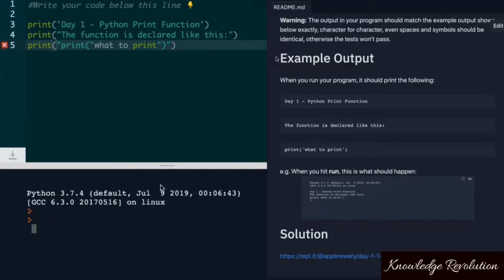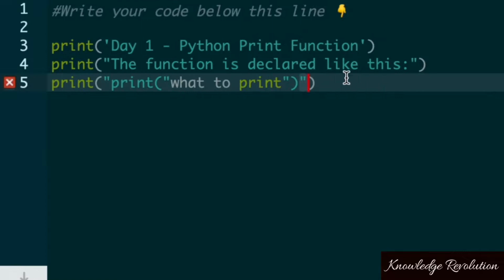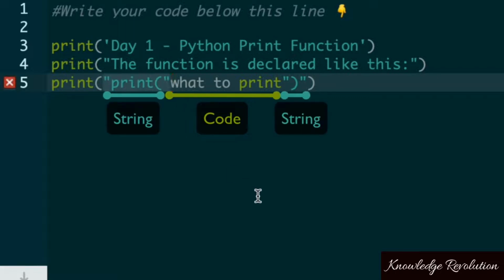So now if I hit run, you'll get syntax errors. And the problem here is, of course, our code thinks that the end of this string is here. And so it doesn't know what on earth is going on afterwards. And instead, it's seeing this as a string, this as a string, and this is being interpreted as code.